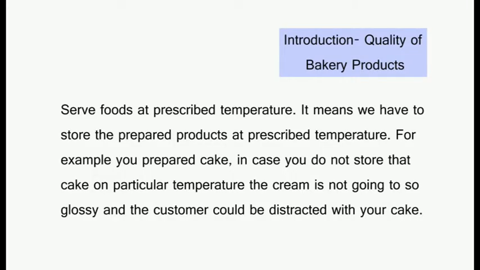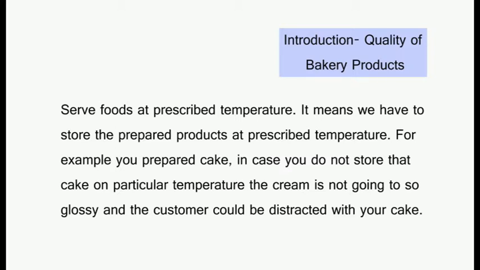Serve foods at the prescribed temperature. Another important point is to serve food at the proper temperature. If cakes with cream on top have to be stored at 5 degrees centigrade, we should have the proper temperature to store that cake.